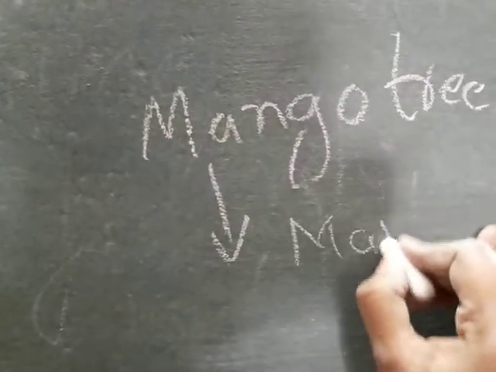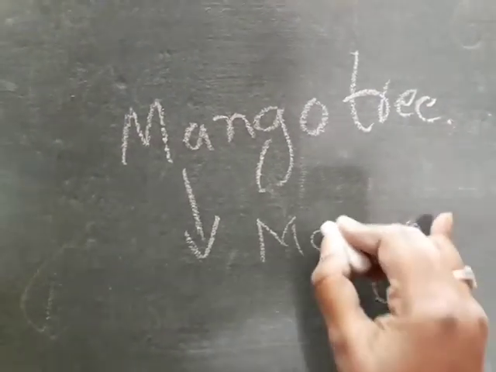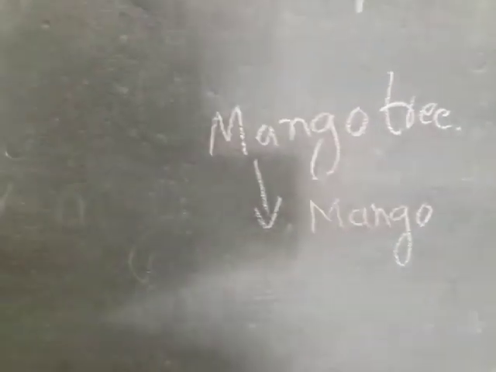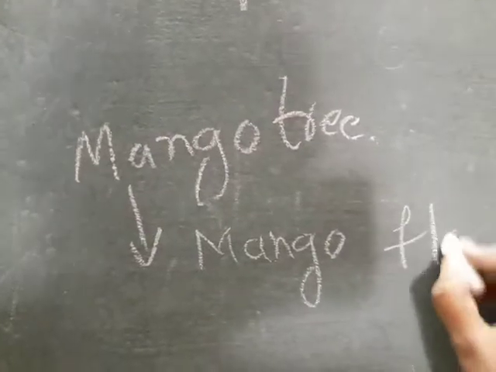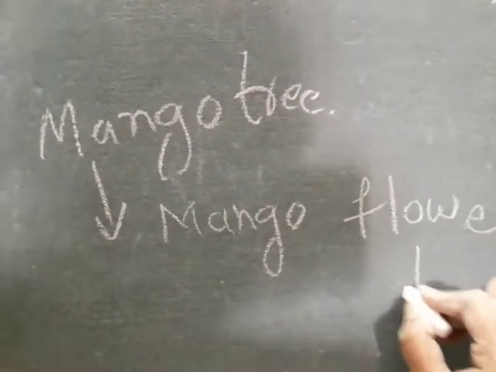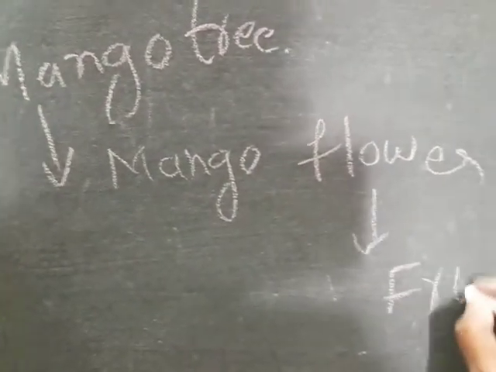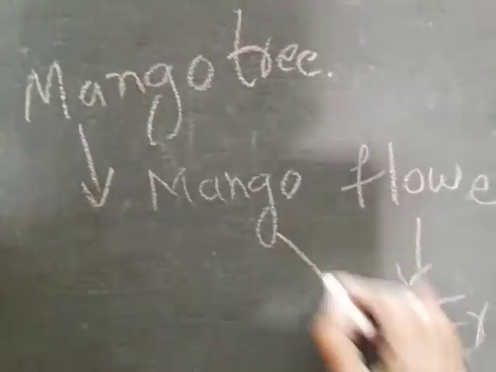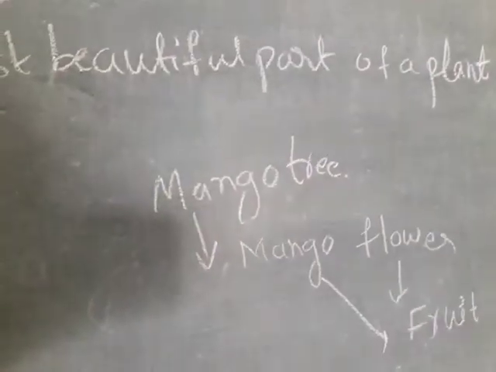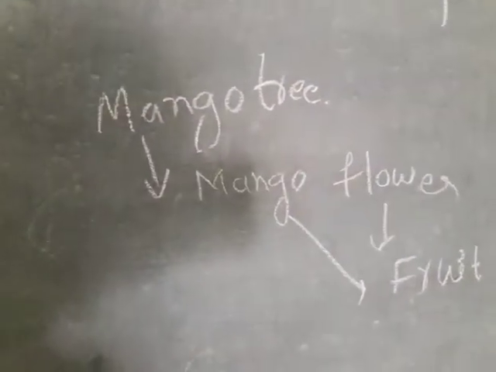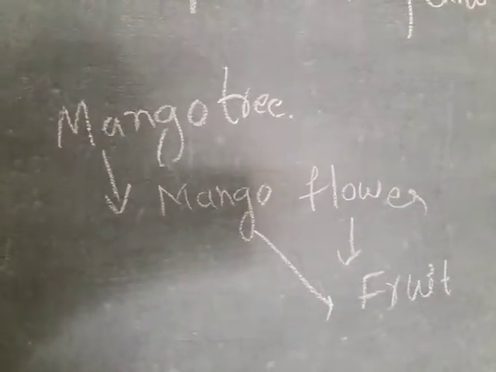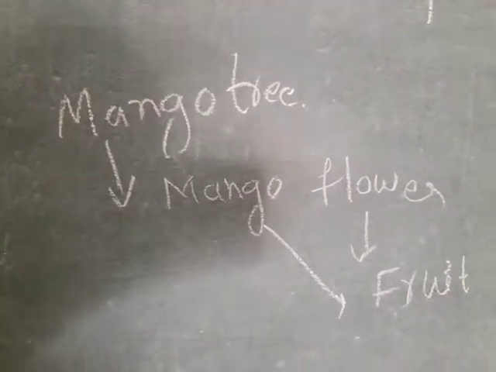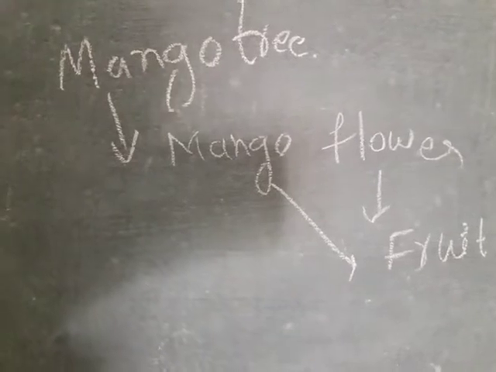Yes, first the mango tree gets flowers, right? You know, mango flower, we say the tree has blossomed, right? Mango flower. This flower turns into fruit, mango fruit. Yes, first the tree grows the flowers, and that flower turns into fruit.